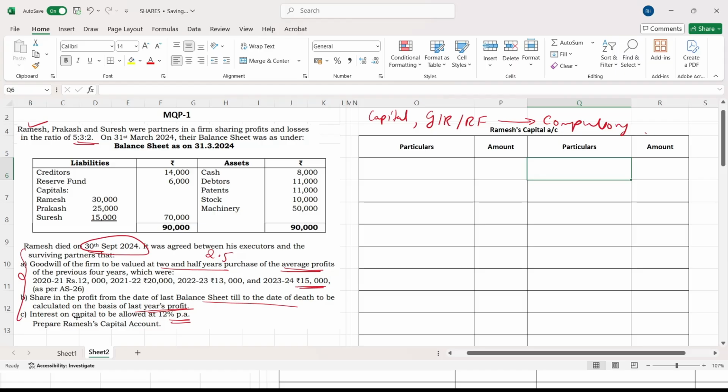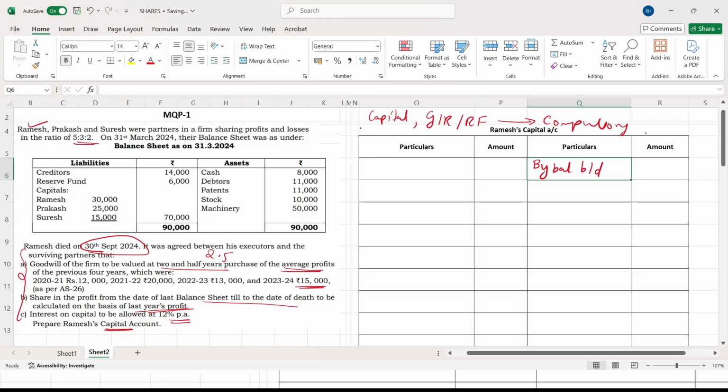So as I already told you, capital you have to compulsorily record it. Capital is compulsory. Who is the partner who died? Ramesh. See here, they have asked for the Ramesh capital account. This is very, very important. When they ask you for capital, capital should be recorded as by balance brought down. Keep it in your mind.